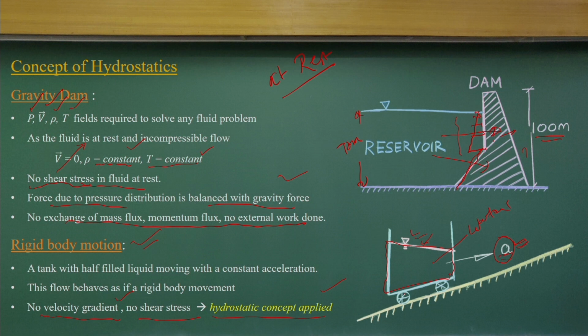But conceptually, in this case the control volume moves at a constant acceleration. Because of that, there are no velocity gradients, and as a result there is no shear stress acting on it. So, we can apply the hydrostatic concepts. In one case there is no velocity field at all because the fluid is at rest. In the other case we have no velocity gradient. That is the reason there is no shear stress. So, we can apply the hydrostatic conditions, equivalent to fluid at rest.